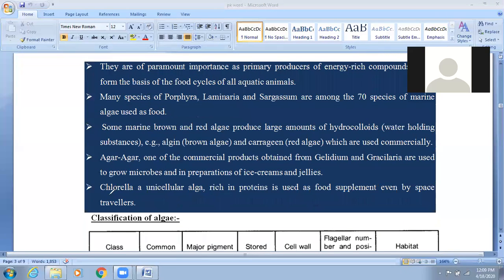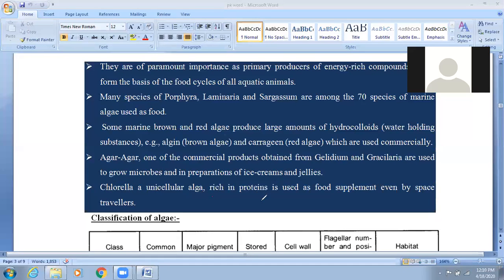Chlorella we have also discussed in the previous classes. Chlorella is a non-motile unicellular alga. They have given that chlorella is a unicellular alga, non-motile and rich in protein.